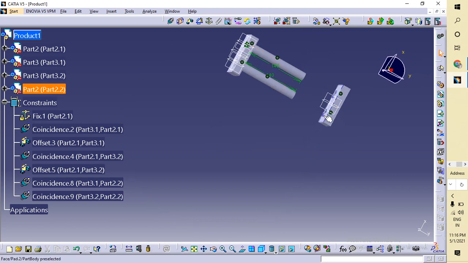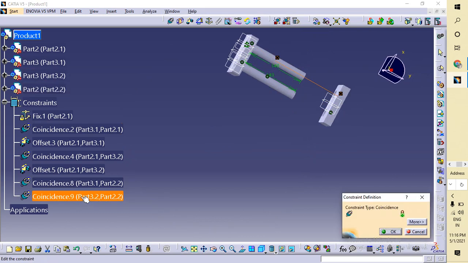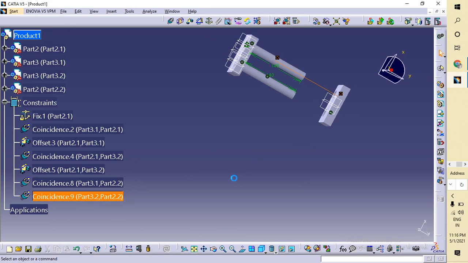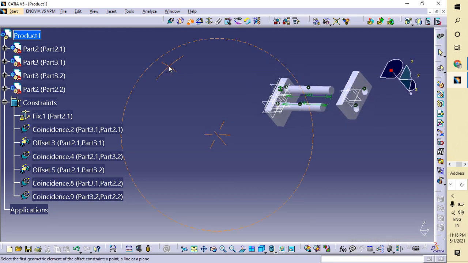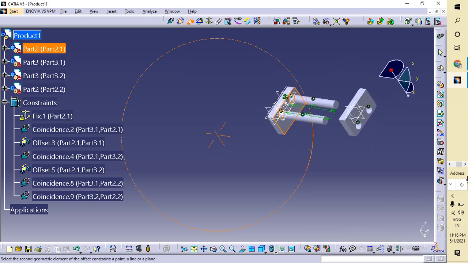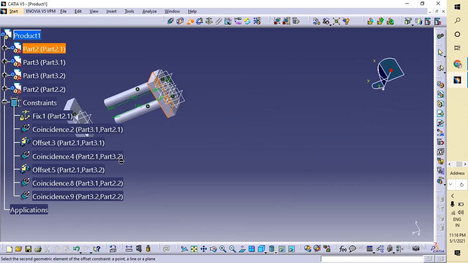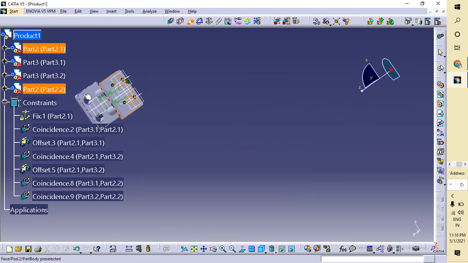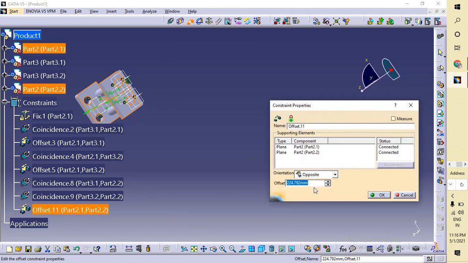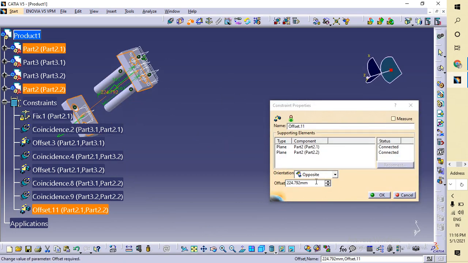Now you have to make this dense command and go to this offset command, and between these two, I am giving 100.